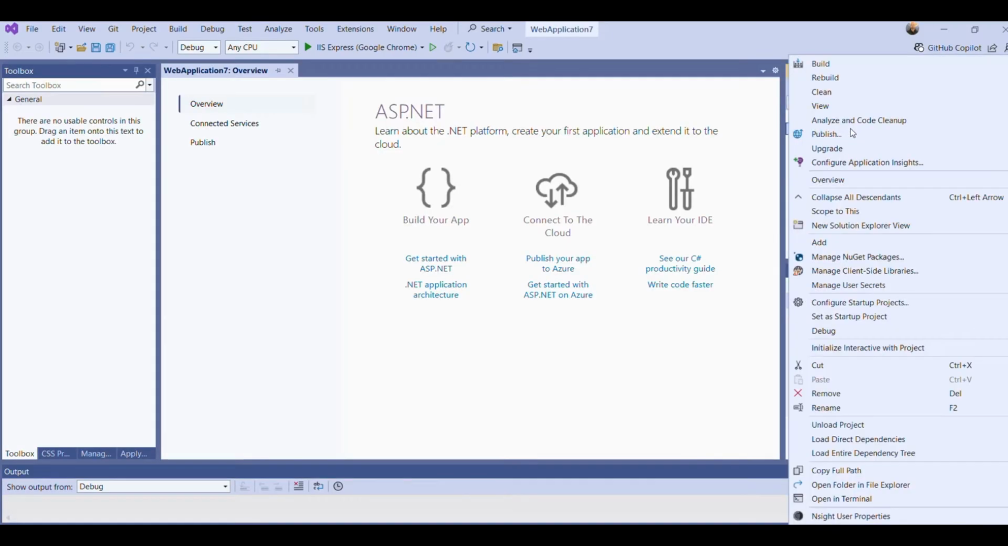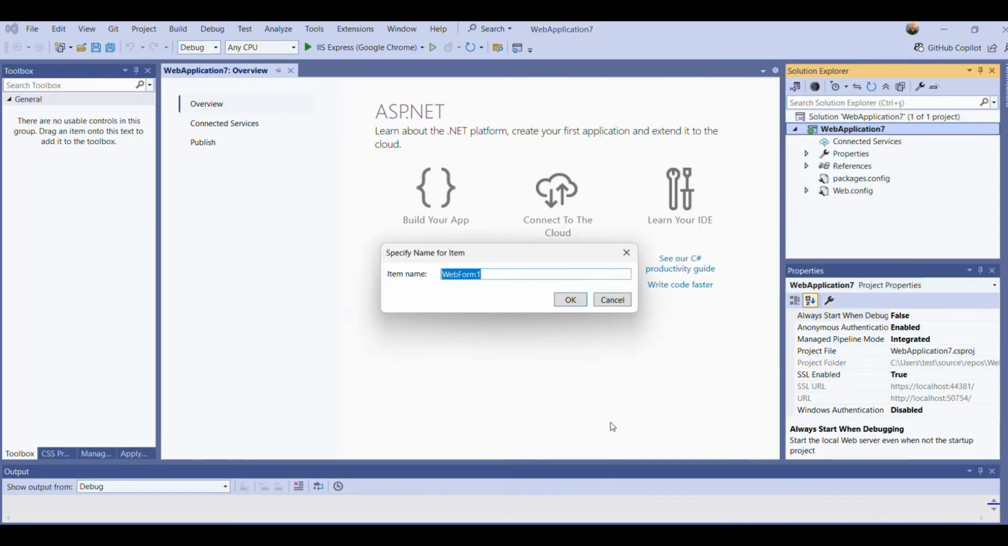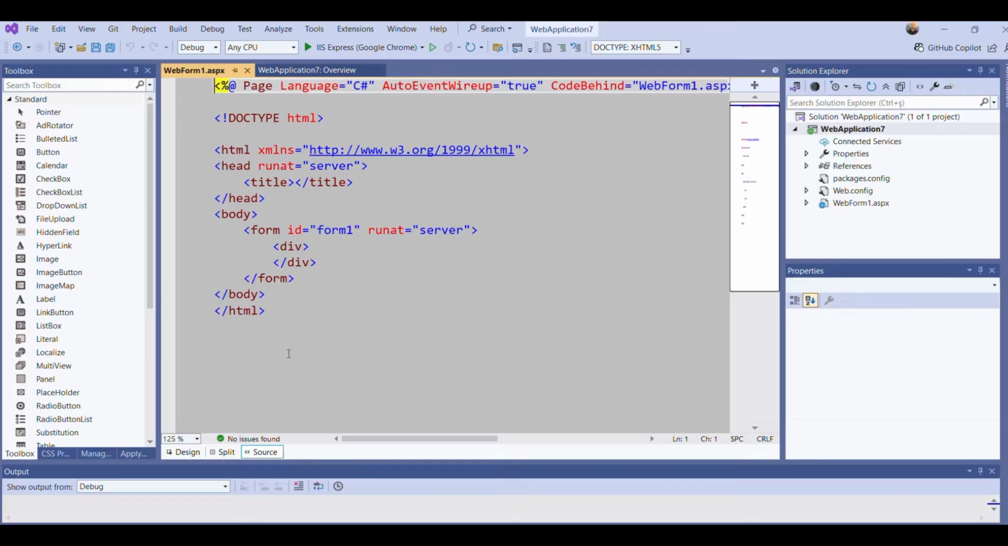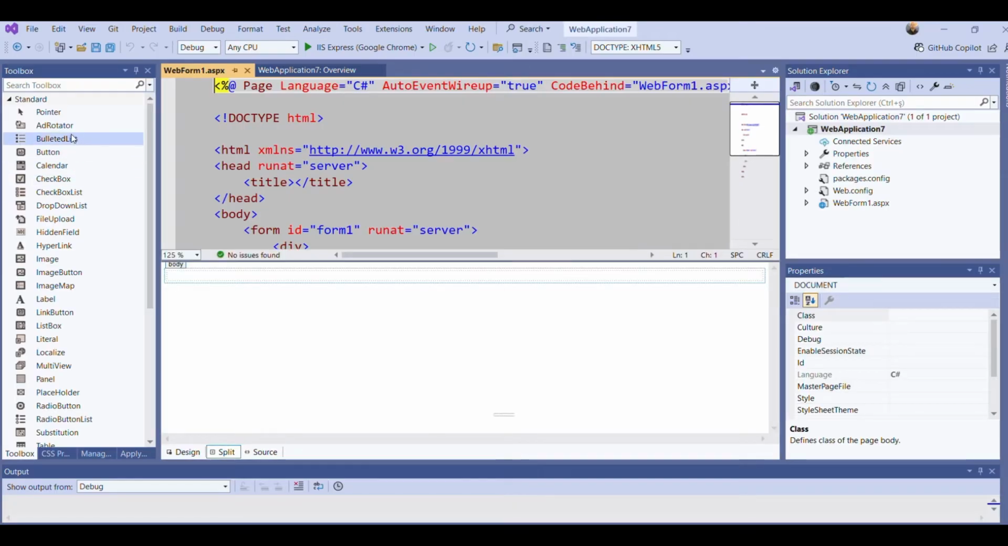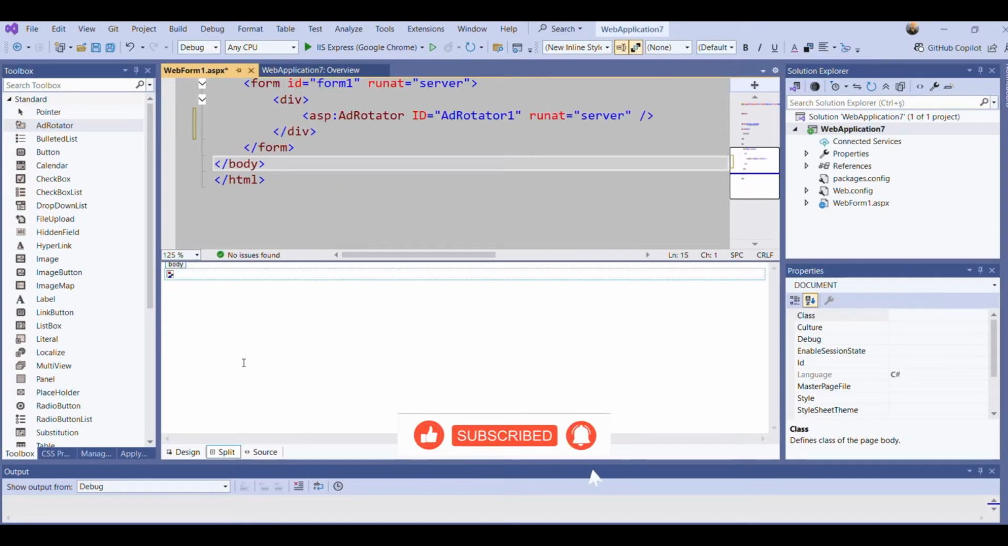Okay, first of all, I'm adding my web form here. Then I will take AdRotator from the Toolbox and put it here. So my AdRotator is on my page. As you see, it looks like that, but it's not finished.